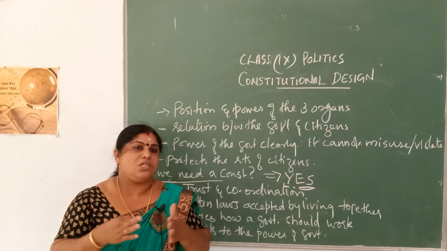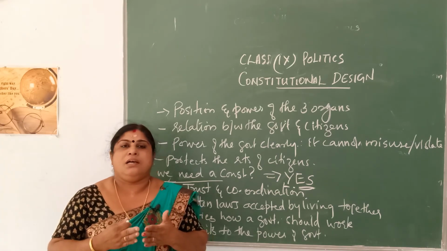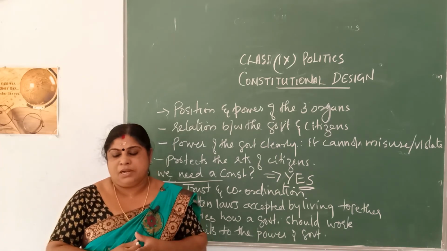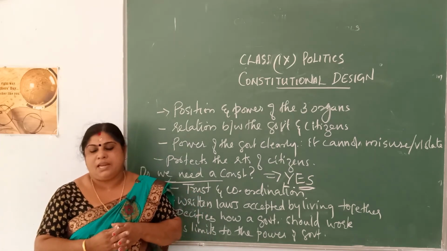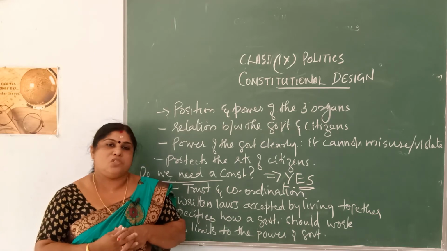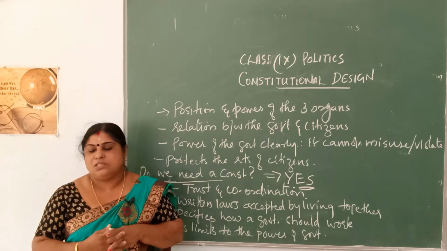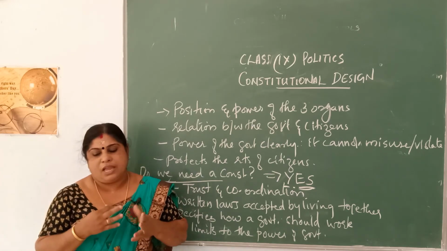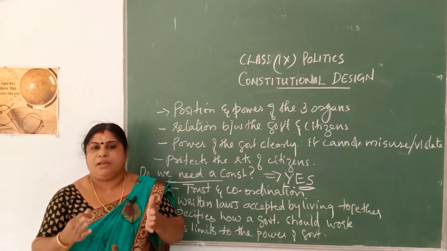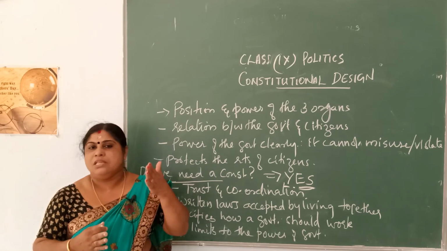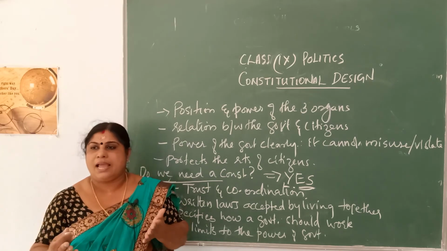And negotiations were being held between the whites and Nelson Mandela, and finally on 28th April 1994 the apartheid system was totally abolished from South Africa, and South Africa became a democratic country in which all people were being treated as equal. That means there was no segregation as black and white.